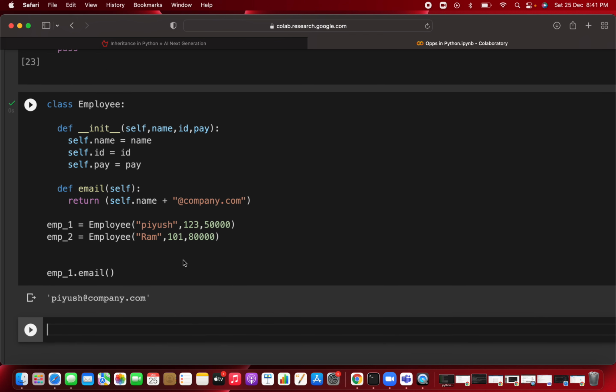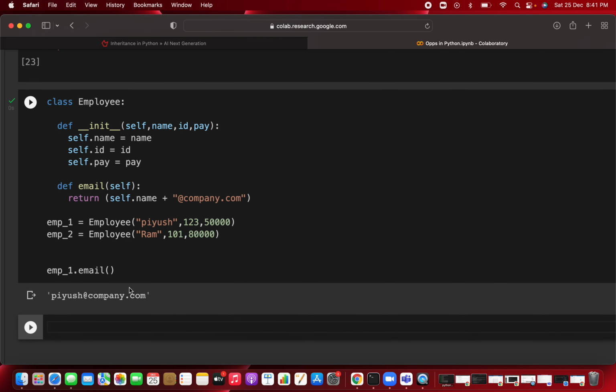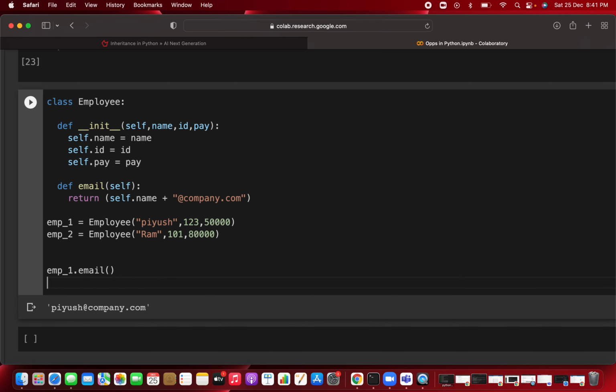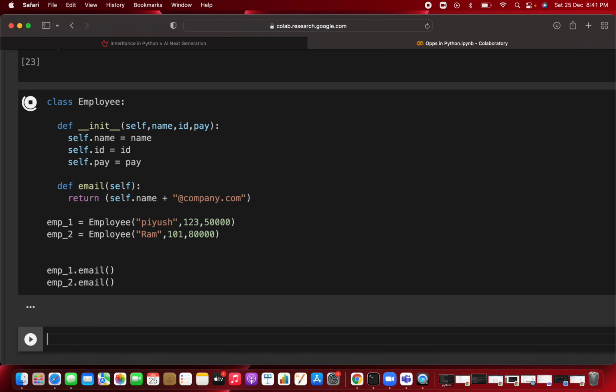You will just get the answer, Pius at the rate company.com, which company it belongs to. It is given the email address of this particular first object, that is employee 1, and again you are just writing employee 2 dot email. You are just getting the mail of that particular second employee. I think it's clear to you how you are creating this whole thing. The first class we already have done, but still I'm explaining it.